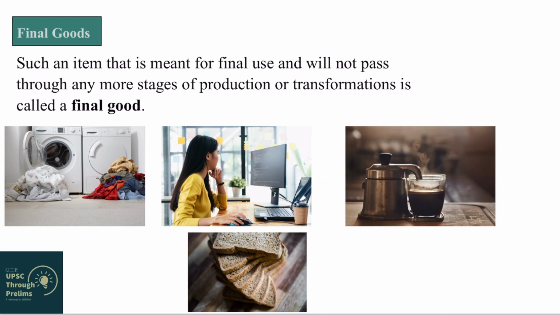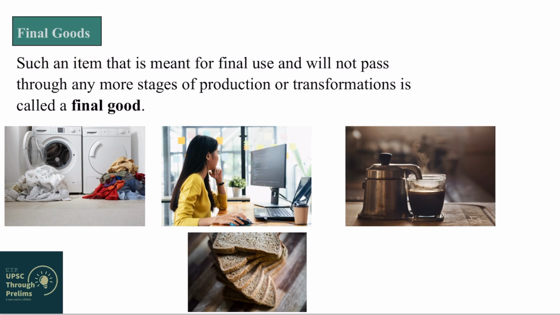So let us understand the definition of a final good. Such an item that is meant for final use. This is a very important term. Final goods are meant for final use and will not pass through any more stages of production or transformation. So in this definition, two terms are important, and these terms will help us differentiate between a final good and an intermediate good.